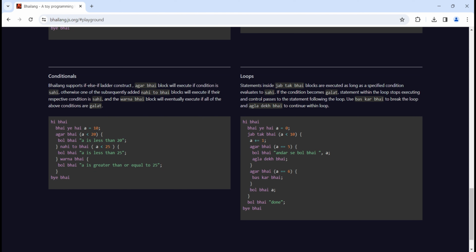So loops. So jab tak bhai, like simply till the condition holds it will run the loop, right? Then simply agla dekh bhai. Okay, use baskar bhai to break the loop, or to continue we will use agla dekh bhai. So very conversational way they have used these things.